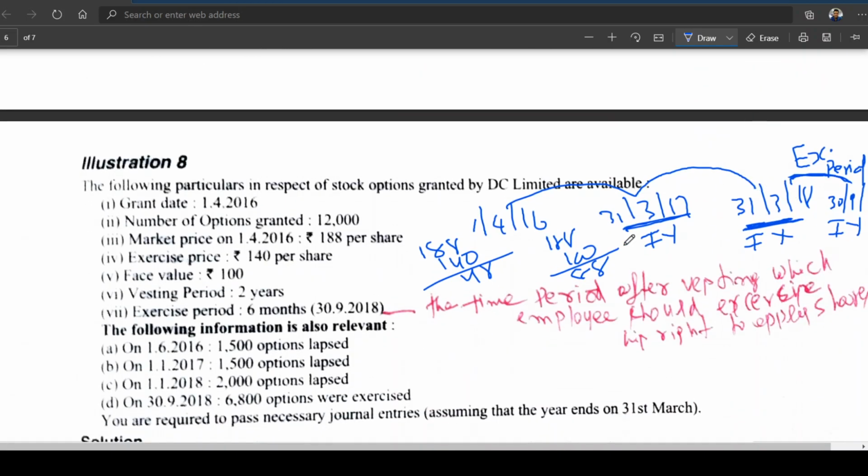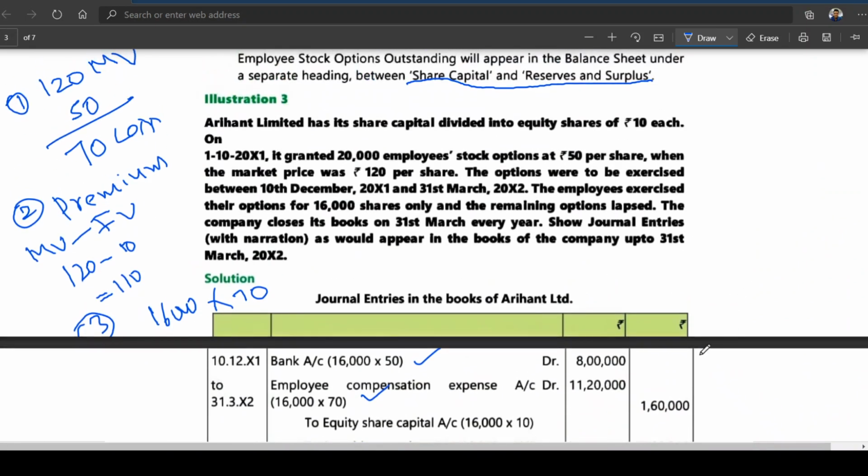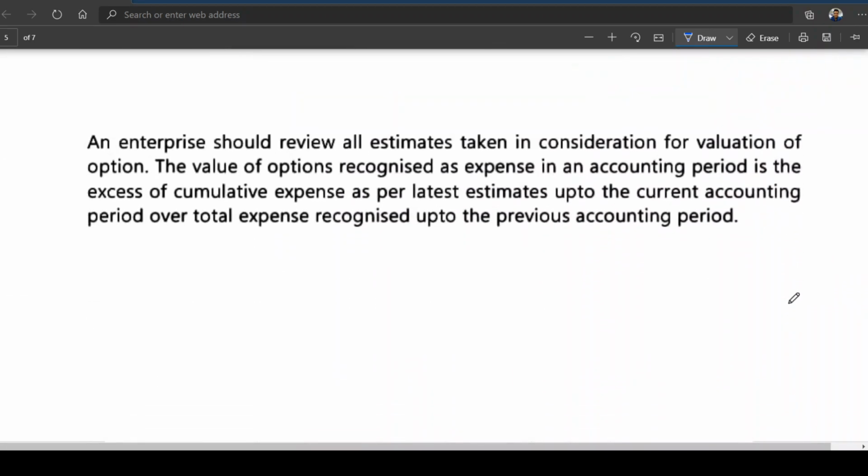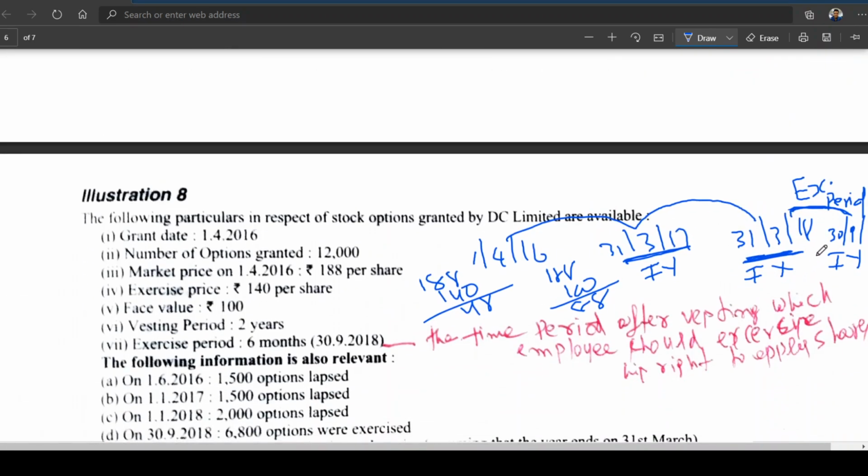Here I am writing 30th September. Why 30th September? Because the exercise period is going to complete by this date. Is this clear to all of you? So financial year, first year, second year, 6 months, 2.5 years.